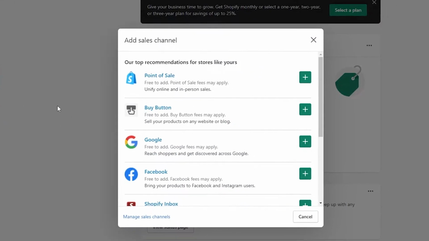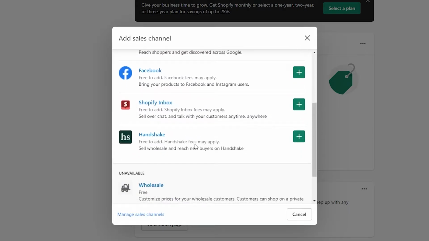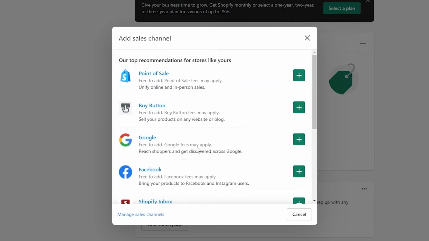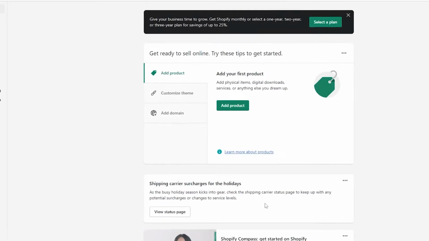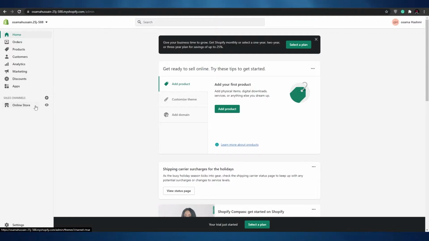Now in sales channels, what that basically means is that you can add these different sales channels that can help you to sell products online. So for example, let's take Facebook. If you add Facebook as your sales channel, what that basically means is that all of your products on your Shopify account can also be sold on your Facebook account. Same thing can be done with Google as well. So that's a thing to keep in mind. You're basically not limited to only Shopify. You can expand your business onto other websites and platforms.